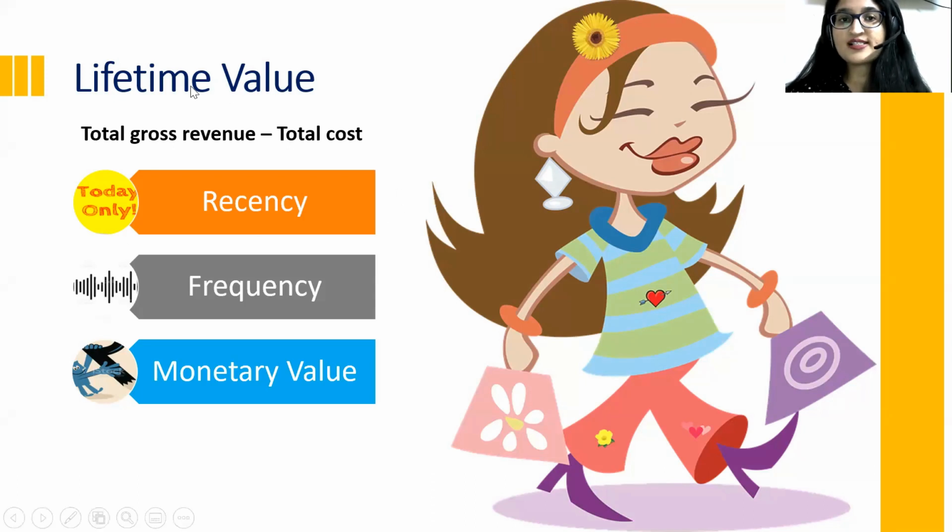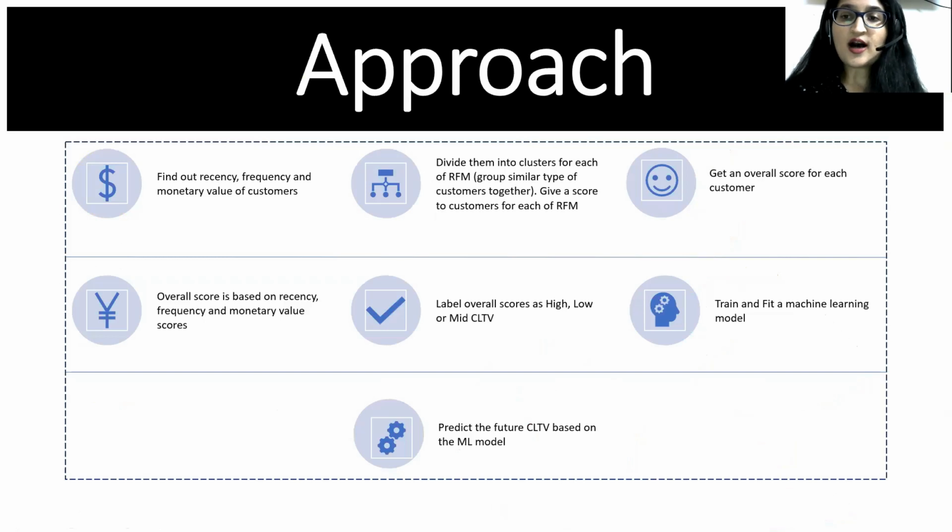And for this lifetime value, we have taken a simple framework of recency, frequency, and monetary value, which is very, very widely used in all corporates. That's the reason we took it. So basically, your most loyal or valuable customers are those who have bought very recently from you, who keep on buying again and again, and who buy a significant amount of worth of goods from your website or app or anything. So the approach that we would be taking in this video is summarized here for your better understanding.